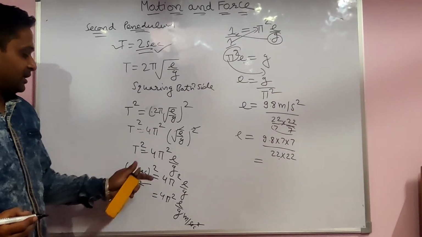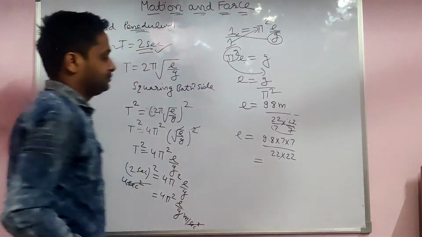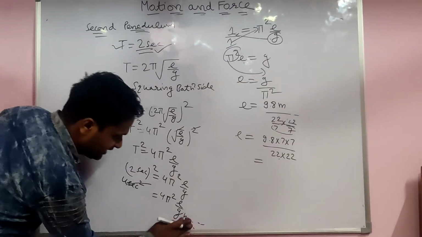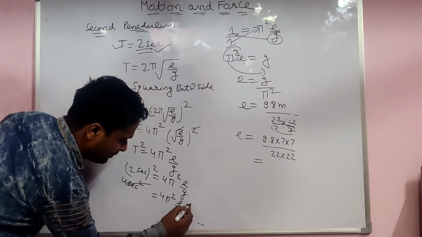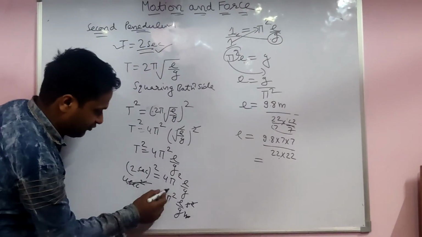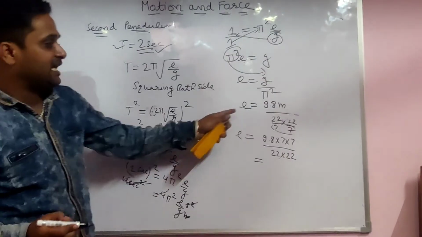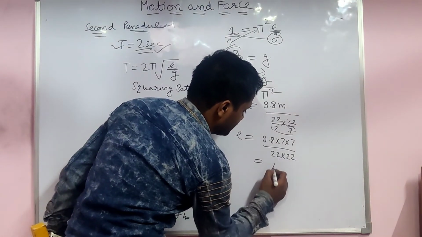Since meter per second square is divided, second square comes up, so second square cuts, and 4 cuts. That's why only meter is left. Like this you have to solve it.